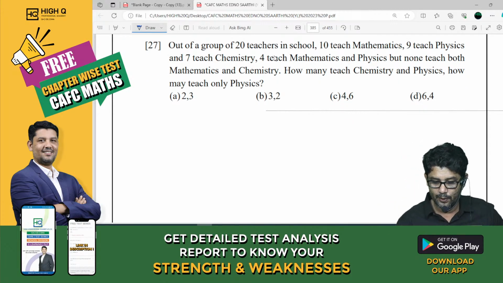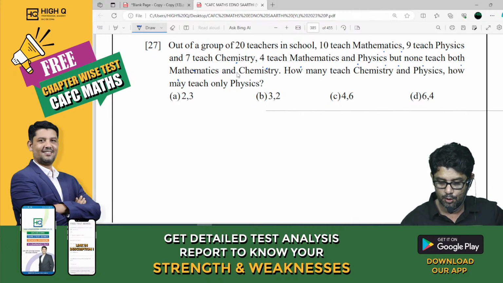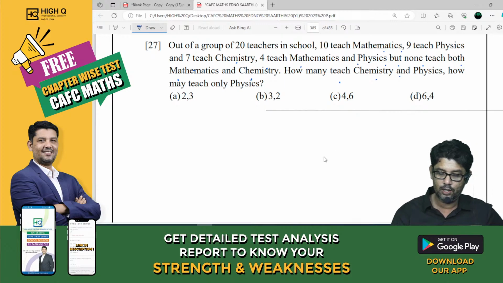Out of a group of 20 teachers in a school, 10 teach mathematics, 9 teach physics, 7 teach chemistry, 4 teach mathematics and physics, but none of the teachers teach both mathematics and chemistry. How many teach chemistry and physics? How many teach only physics?